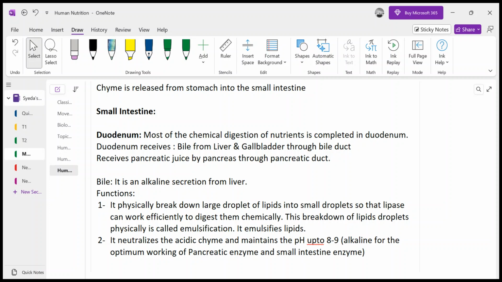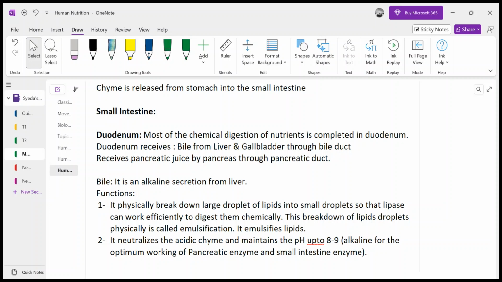So if there is no bile, there will be no emulsification of lipids, so lipase will not work efficiently to digest lipids. Secondly, if there is no bile, there will be no neutralization of chyme. Acidic chyme will then pass through the small intestine and denature all the enzymes, and your nutrients will not be digested into the smallest and simplest molecules that have to be absorbed in the blood, right?